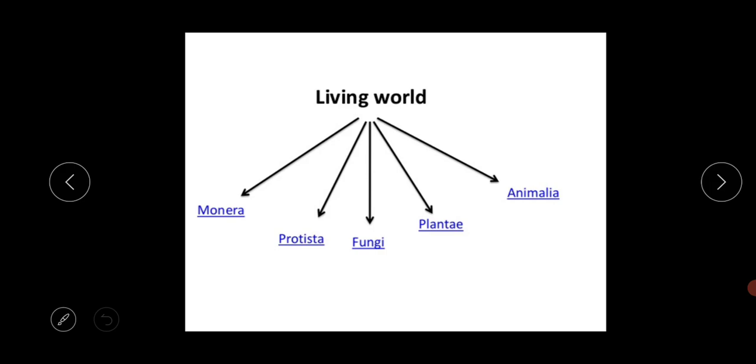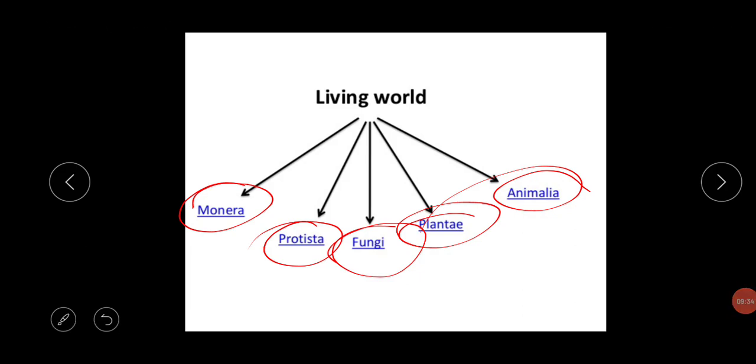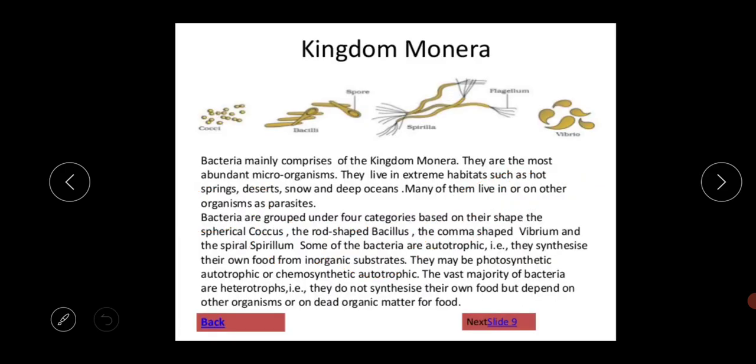The living world is classified into a total of five kingdoms: Monera, Protista, Fungi, Plantae and Animalia. But based on which criteria? Based on the complexity of cell structure, complexity of body structure, modes of nutrition, ecological lifestyles, reproduction and phylogenetic relationship. This is the basis of the classification system.